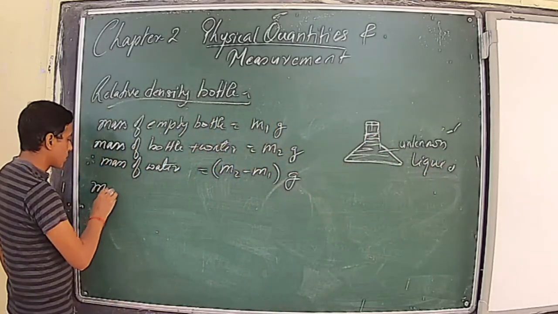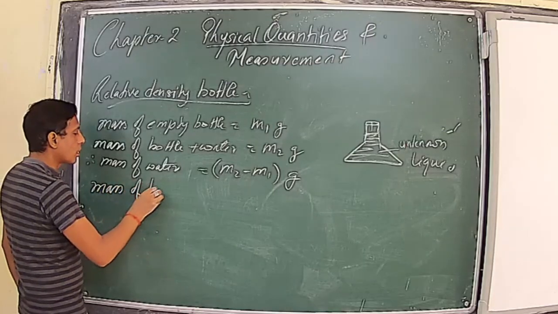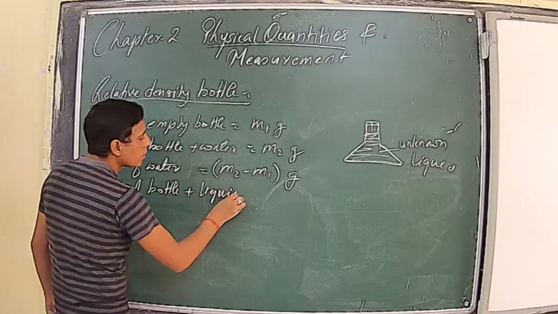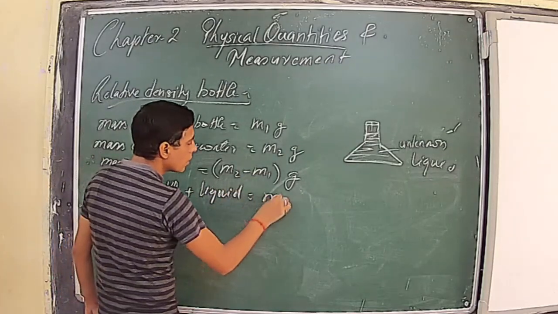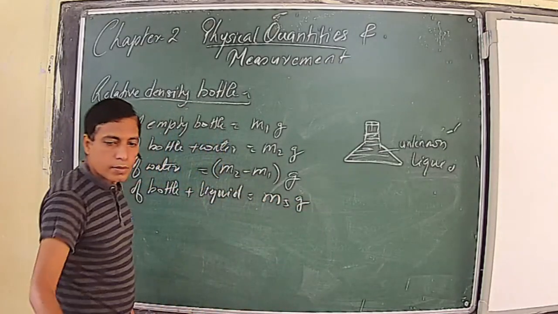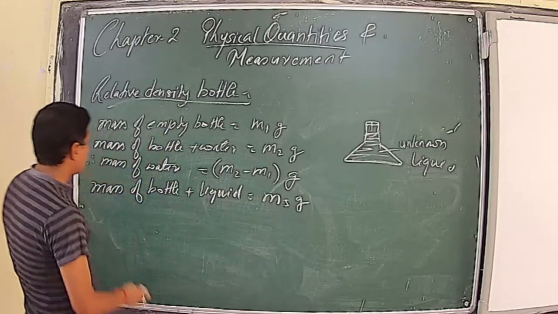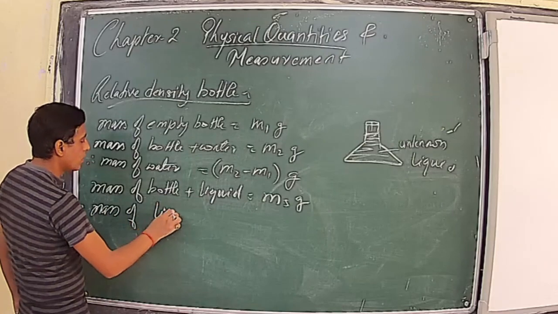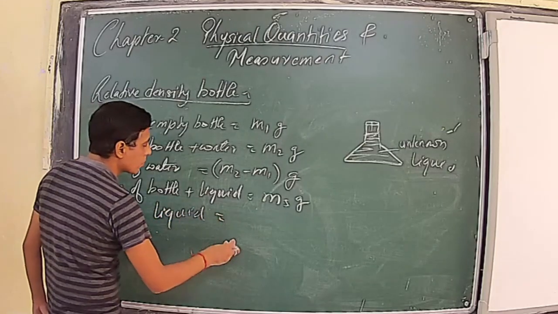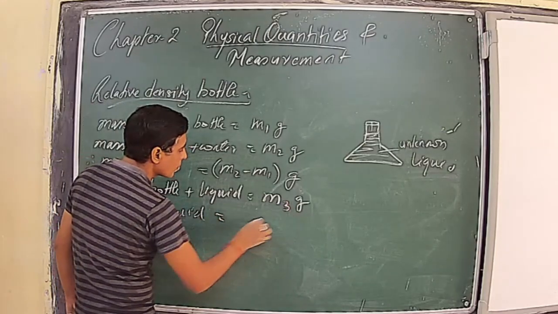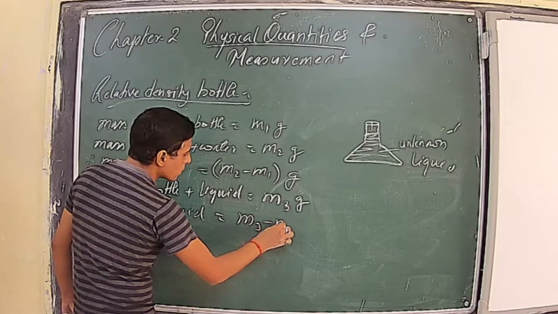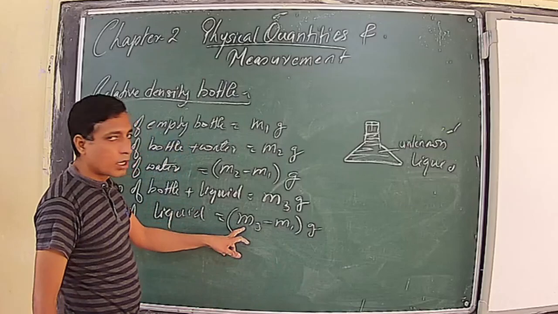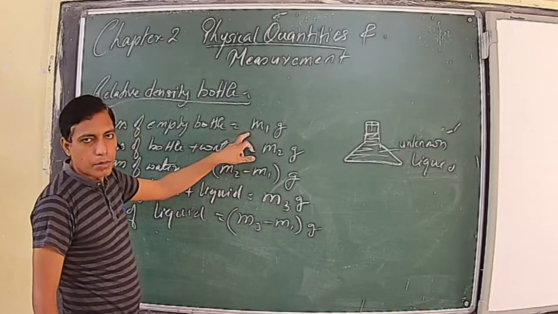So the mass of bottle plus unknown liquid is equal to, say, m3 gram. This implies the mass of liquid will be equal to m3 minus m1, the difference of the combined mass of bottle plus liquid and the mass of the empty bottle.